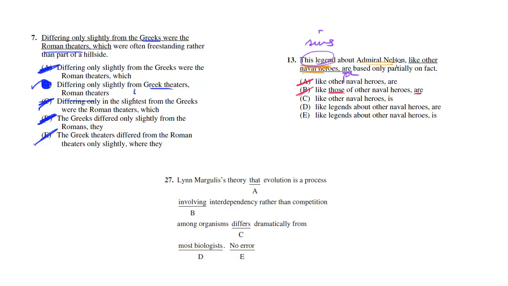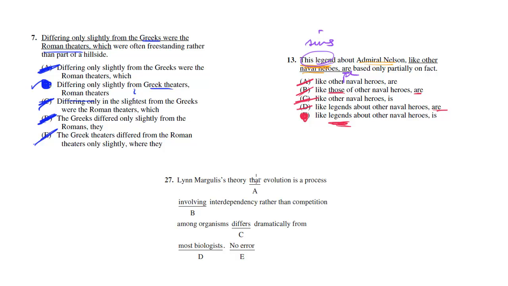This legend about Admiral Nelson, like other naval heroes, is... Okay, so it fixes the subject-verb agreement, but still has the comparison issue, so C is gone. D is still "are." We can get rid of that. How about E? This legend about Admiral Nelson, like legends about other naval heroes, is based only partially on fact. Perfect. So now we fix the comparison by adding the legends in, and we fix the subject-verb agreement error, so that's going to be E.